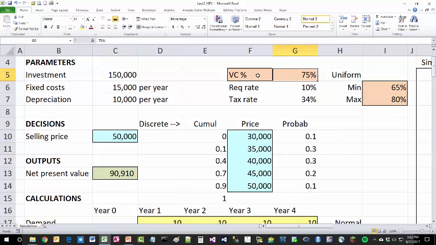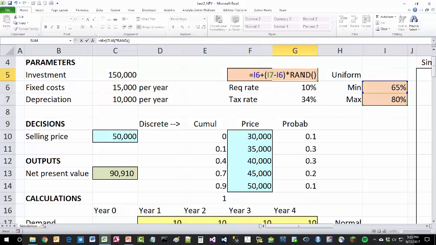Move into the variable cost percentage, which is a uniform distribution between 65 and 80%. It's simply generated by using the min plus open parentheses max minus min close parentheses times a random number. The easiest way to intuitively understand this one: if the random number is very small, say 0, then you're going to get I6, or the low end of the interval.